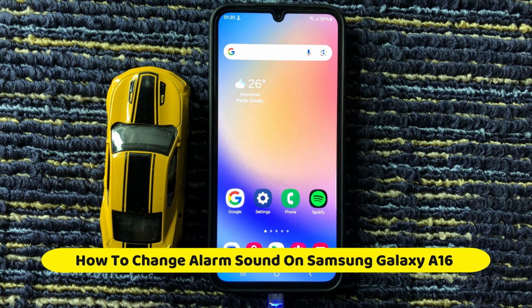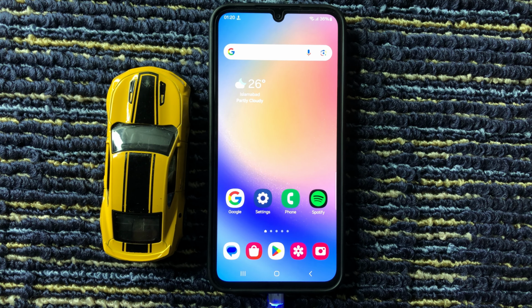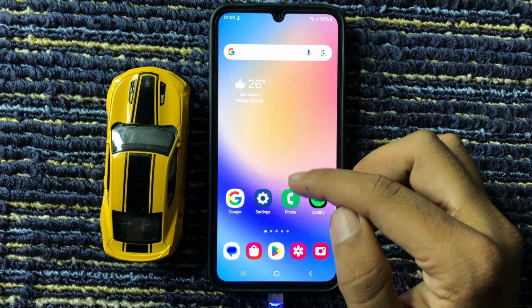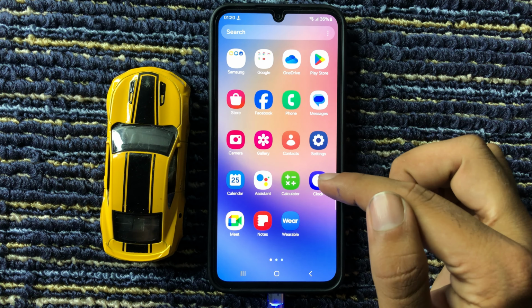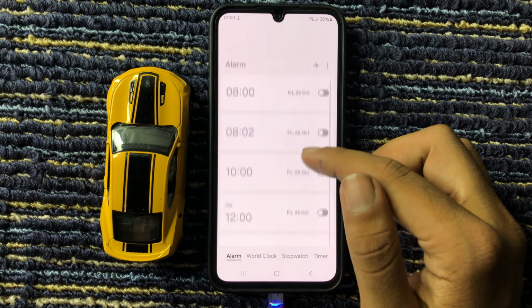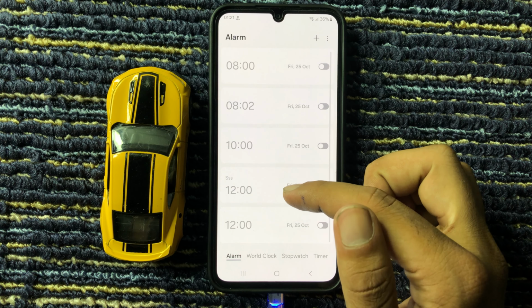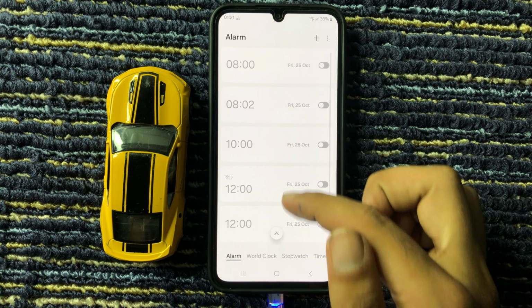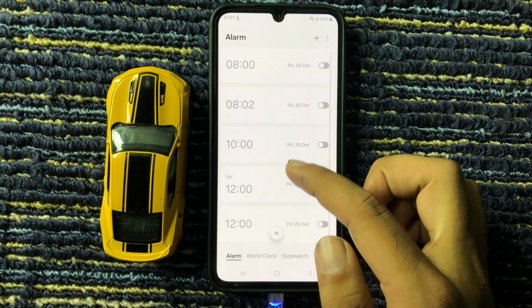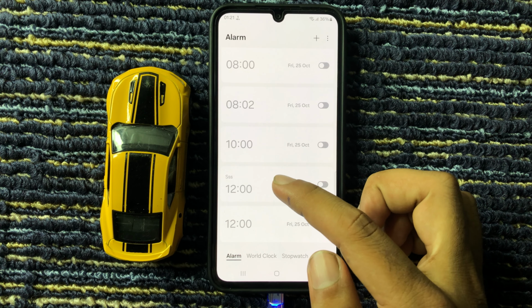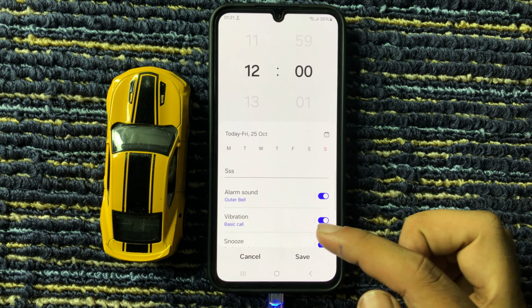Hello friends, in this video I will show how to change alarm sound on Samsung A16 5G. First of all, open the clock app and from here you can see different alarms. So we select any alarm, click on it.